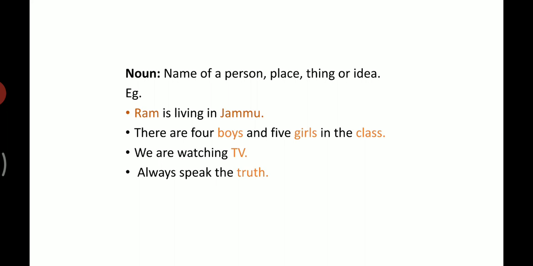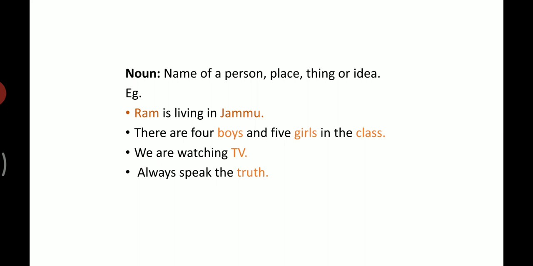Now, let us understand this with some examples. Ram is living in Jammu. Ram is name of a person and Jammu is name of a place. Both Ram and Jammu are nouns. We are watching TV. TV is name of an object, name of a thing. TV is also a noun.